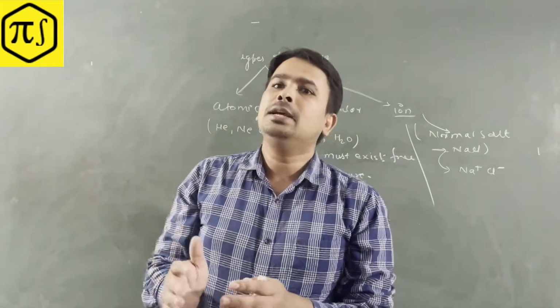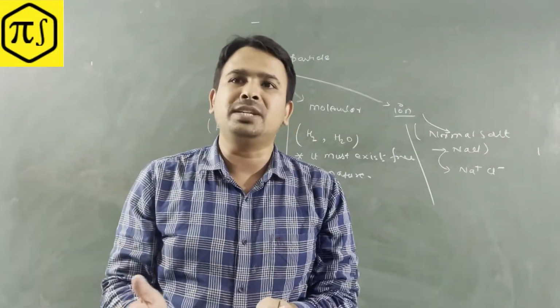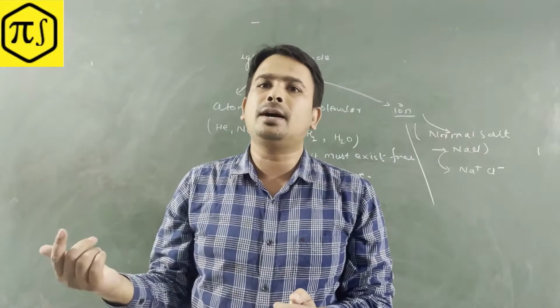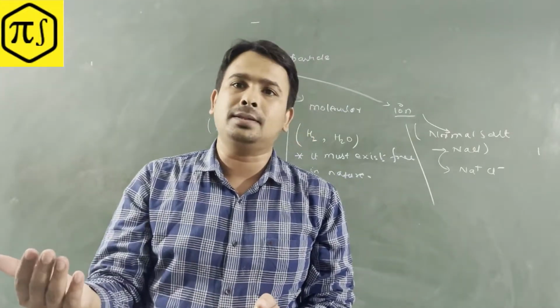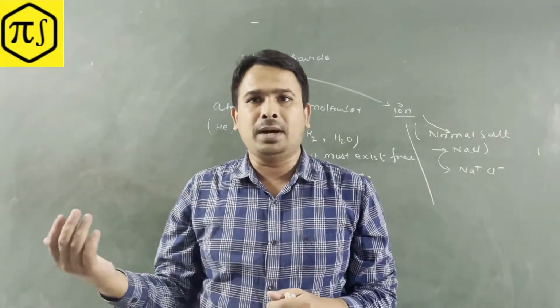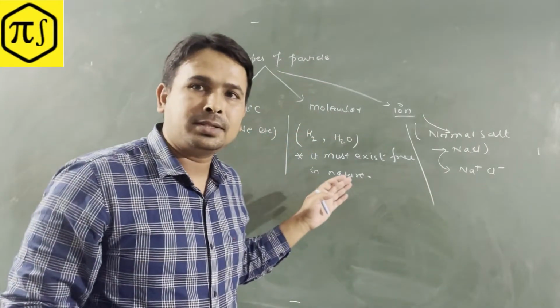So in an ionic compound, the particles will be ions. One example I'll give you here is salt, the normal salt. You will write it as its formula unit, or chemical formula, NaCl. But what is it composed of? Here the particles are Na+ and Cl-. Na+ means the positive sodium ion, and the chloride ion is the negative ion. Those are the particles here.